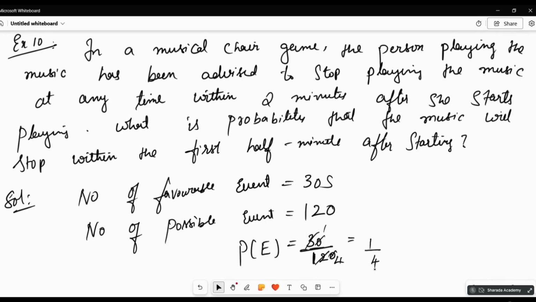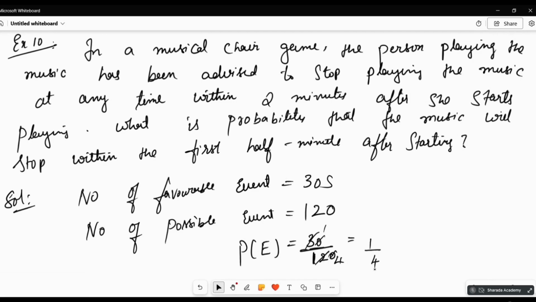First half minute is 30. Second half minute makes it 60. First half minute is 30, and 1 minute is 60.